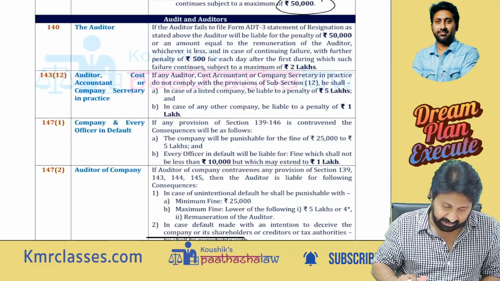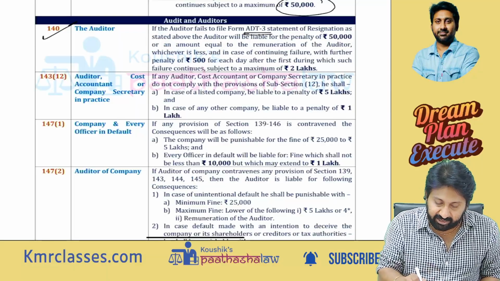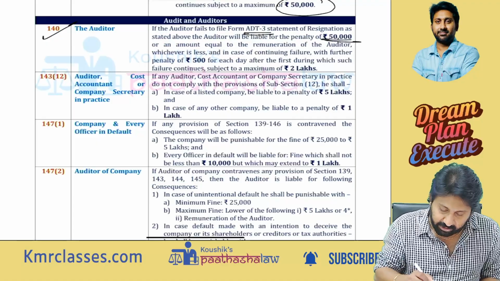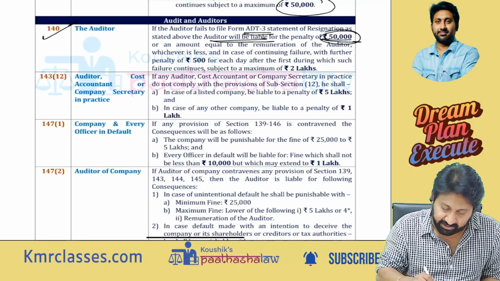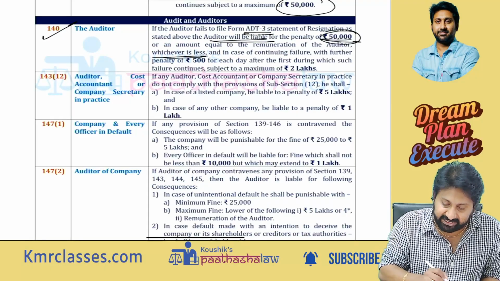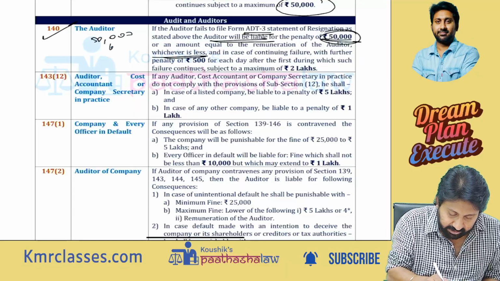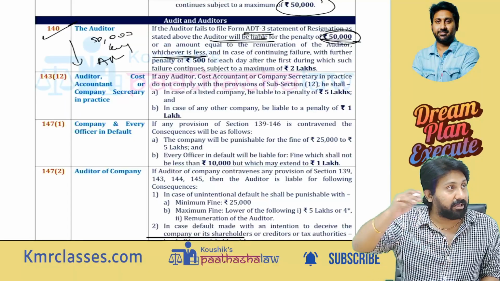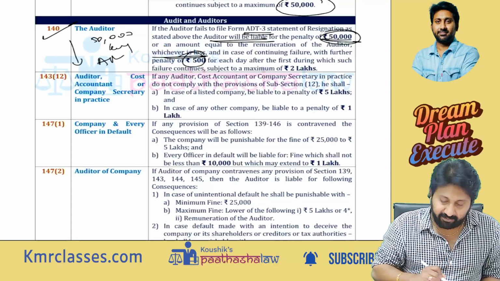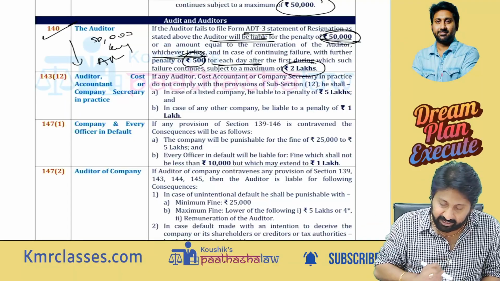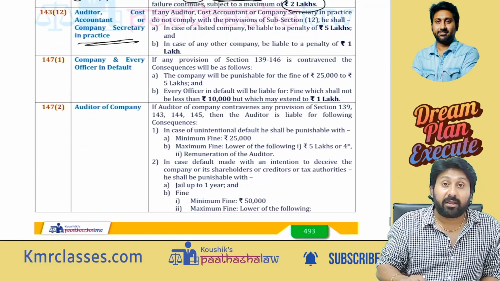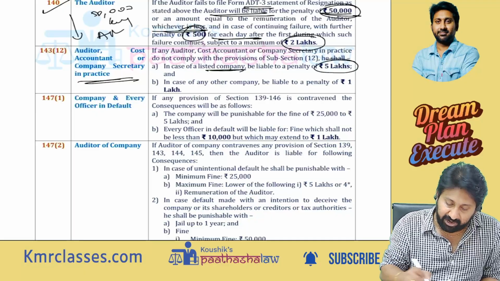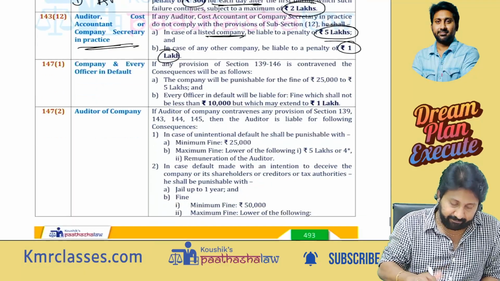Okay. Next, 140. ADT 3 is not filed after appointment. Then the auditor will be liable for a penalty of 50,000 or an amount equal to remuneration, whichever is less. So 50,000 or auditor's remuneration, whichever is less. And if you continue that failure, 500 for each day till it reaches 2 lakh. Next one. Duties and powers. If you do not discharge your duties and powers, listed company 5 lakh, any other company 1 lakh.